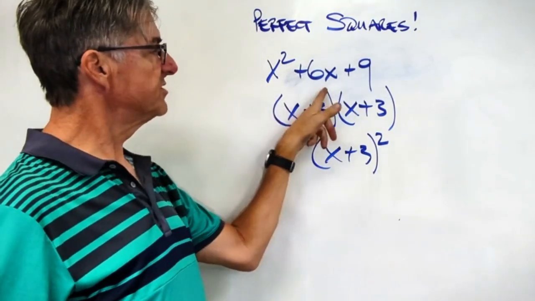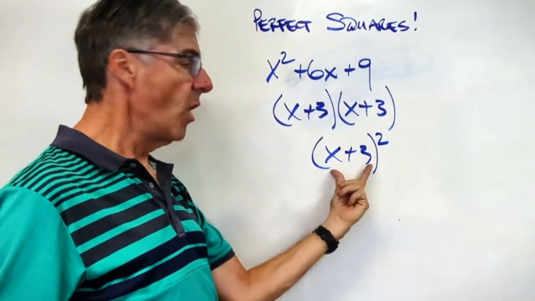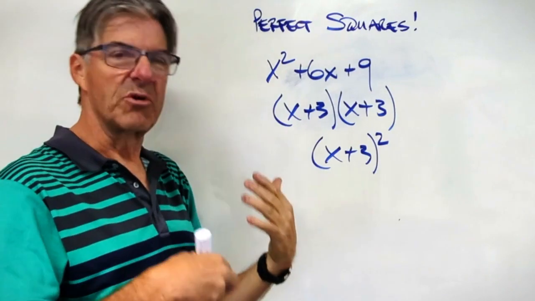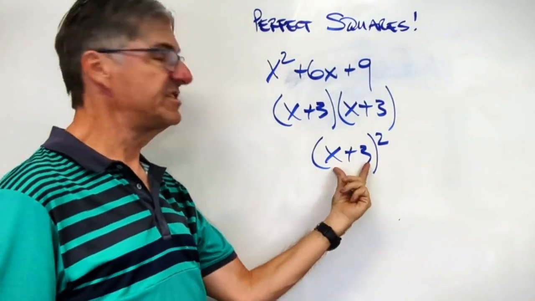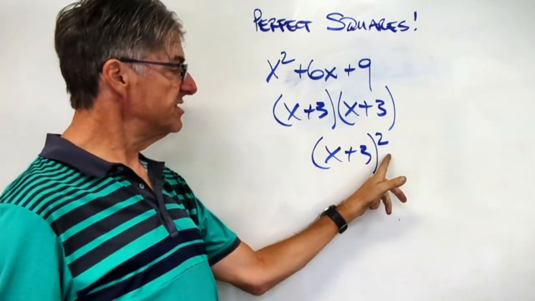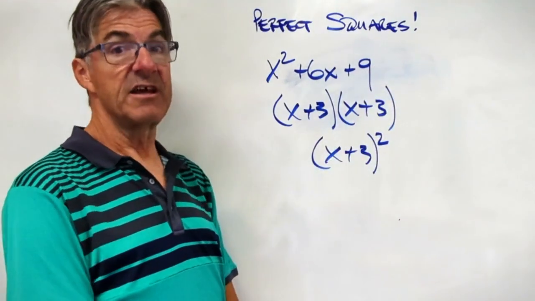We have x squared plus 6x plus 9. That can be reduced down to one thing. Now our thing, instead of 8 squared making 64, our thing is x plus 3, but x plus 3 squared does indeed make that expression.